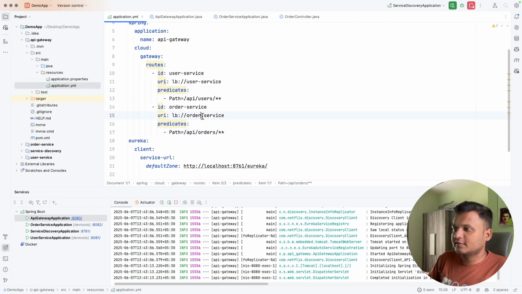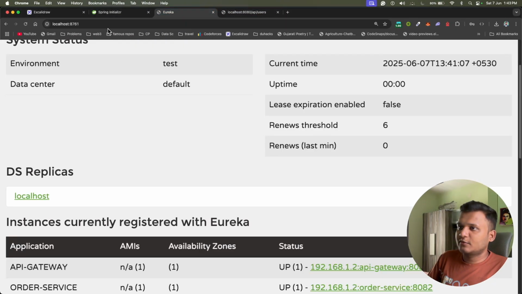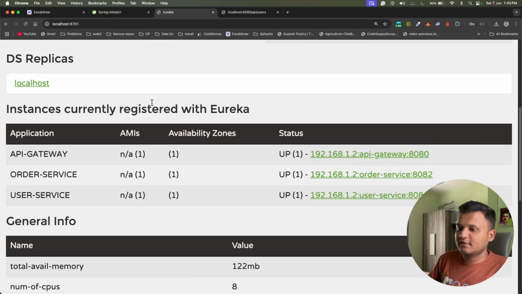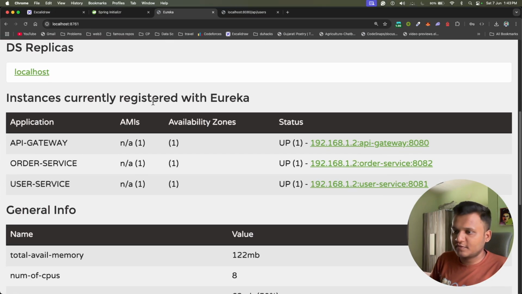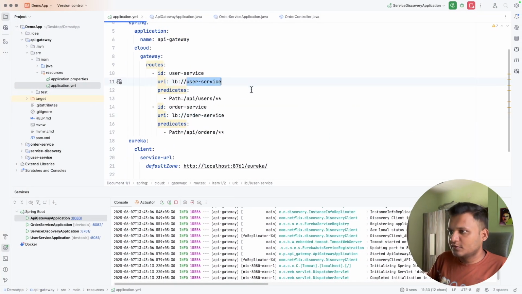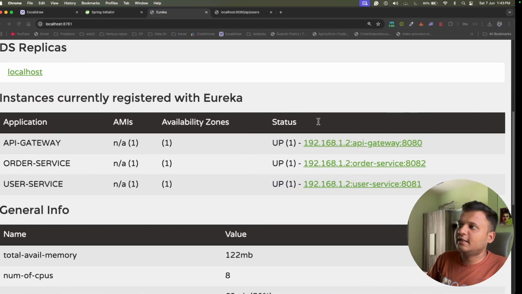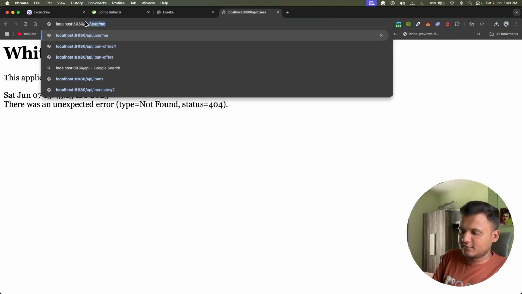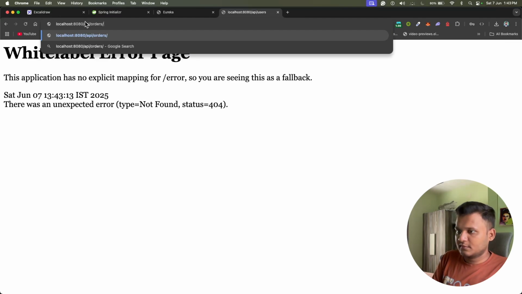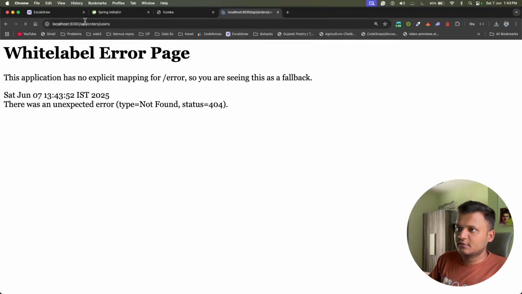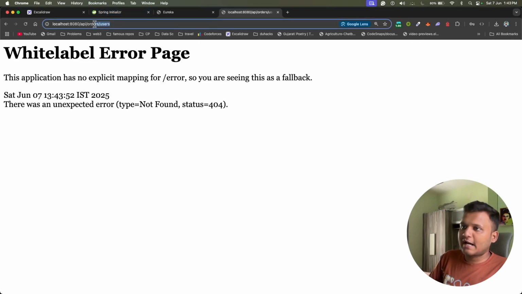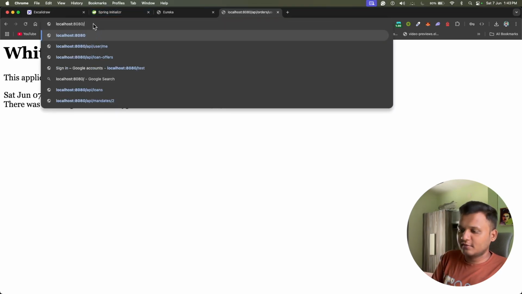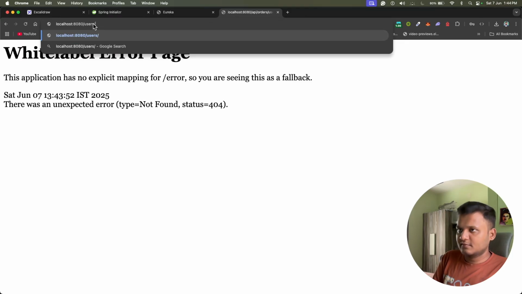Okay, this order service, this LB order service, right? And let me check Eureka to see if everything is running properly. Order service and user service, right? Okay, let's go and check orders slash users. Not found. I don't know why it's not working, if I'm making any mistakes.